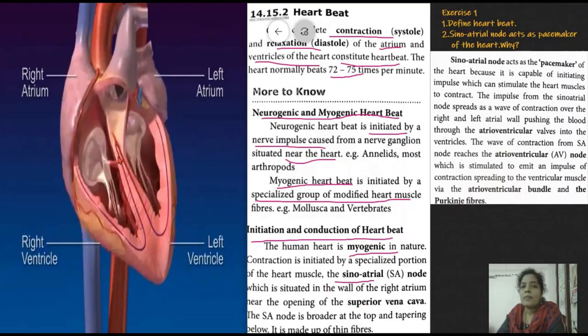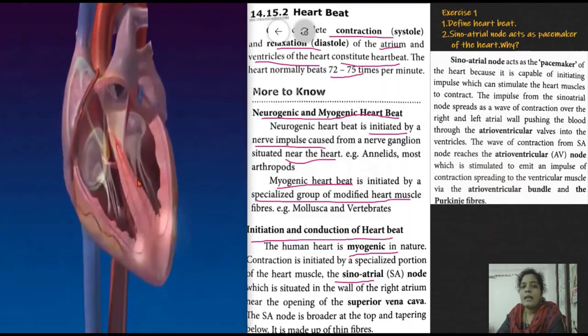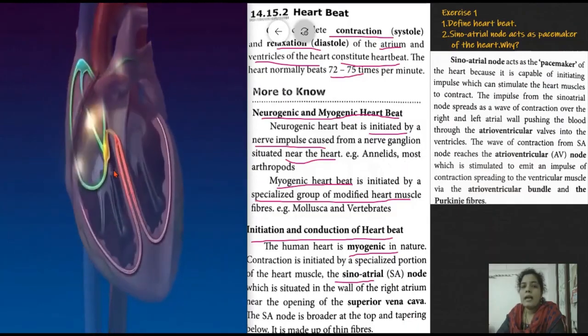Here right atrium, left atrium, right ventricle and left ventricle. Now we have to see where is the SA node. See here in this top area near the right atrium, near the opening of the superior vena cava. This is the superior vena cava, and near its opening this SA node is situated.